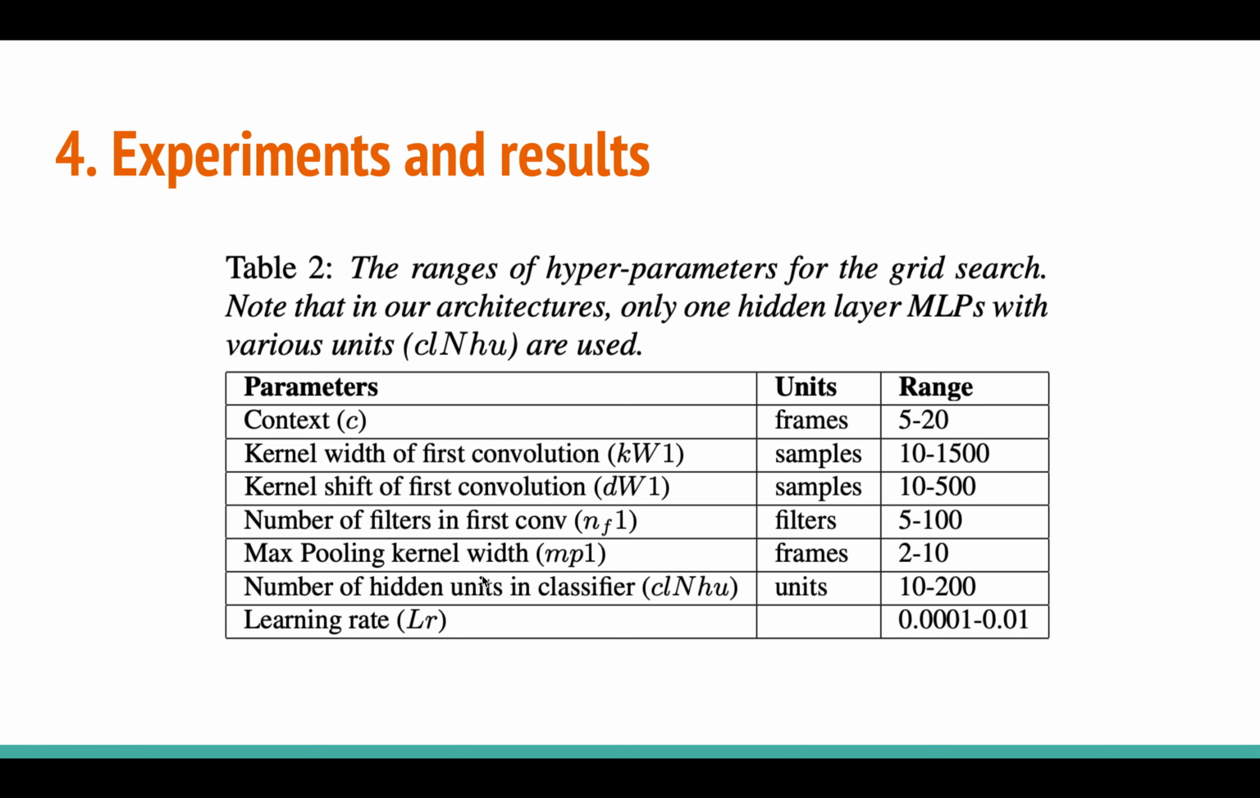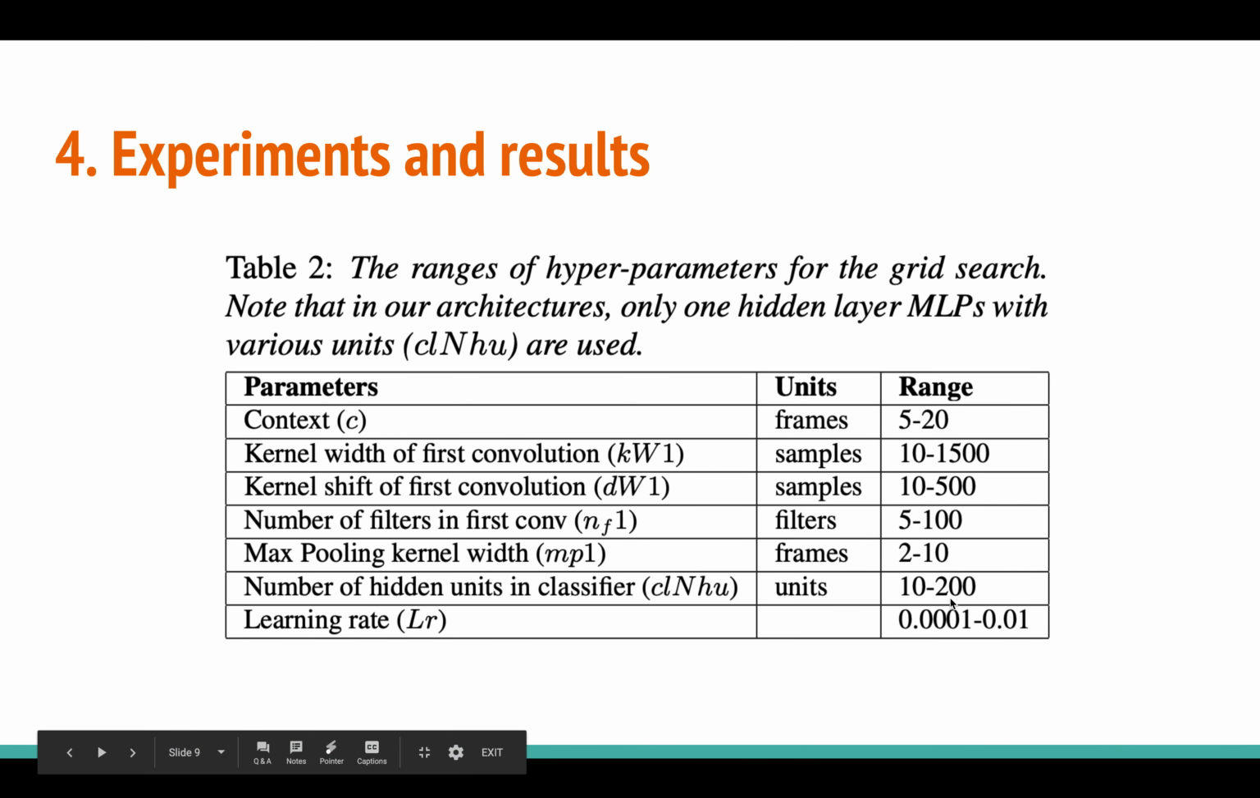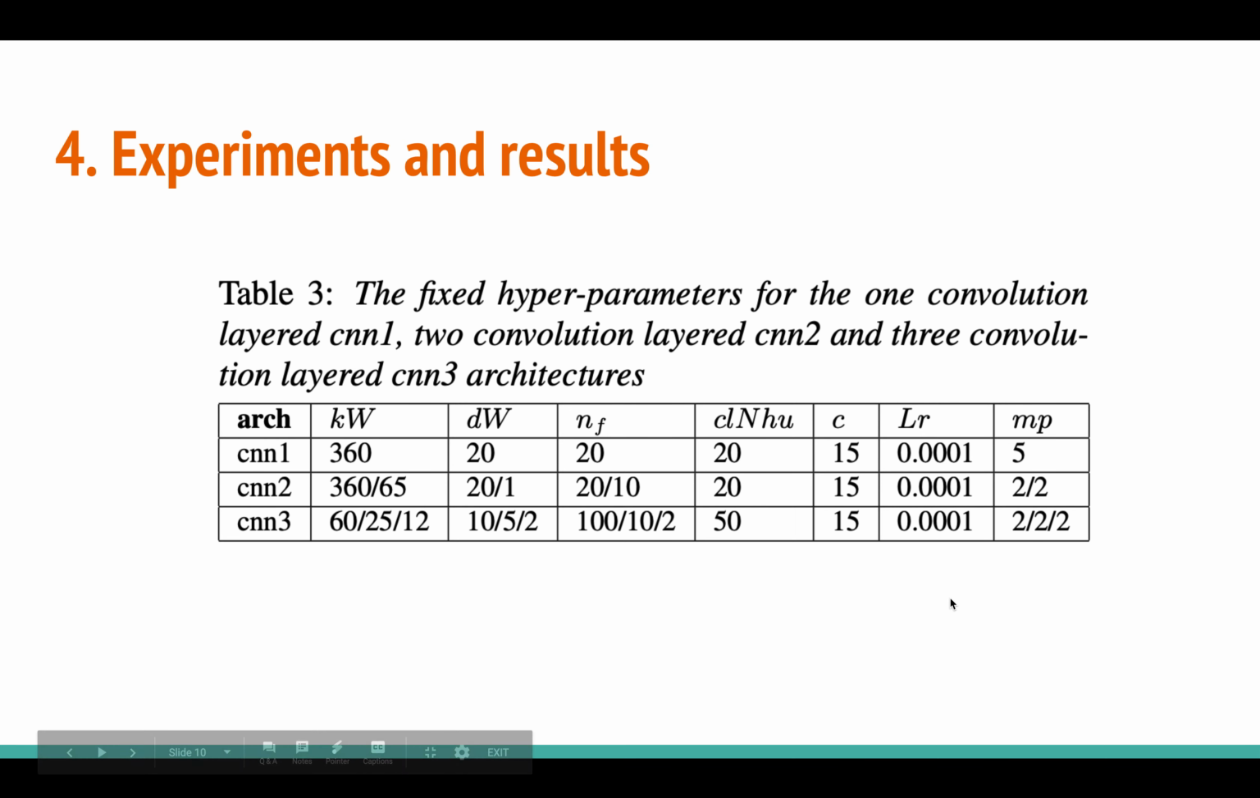So once they do a grid search on all this combination of all these parameters, then they get an optimal parameter. And the optimal parameter actually is this, the one which they are saying it's going to perform well. Basically they have three different architectures, where one is one convolution layer, another one is CNN2, which refers to two convolution layers, and CNN3 refers to three convolution layers.